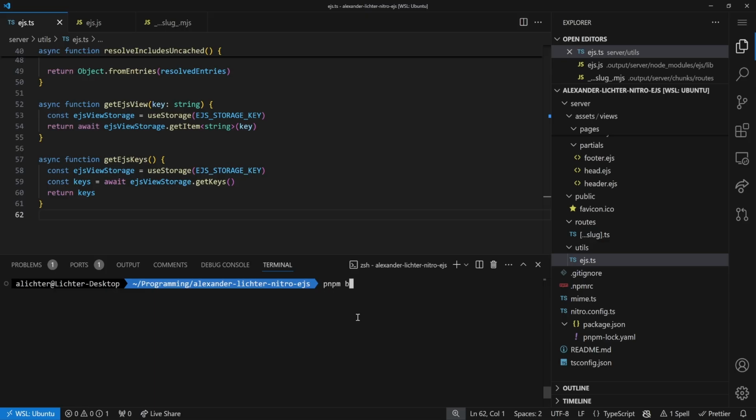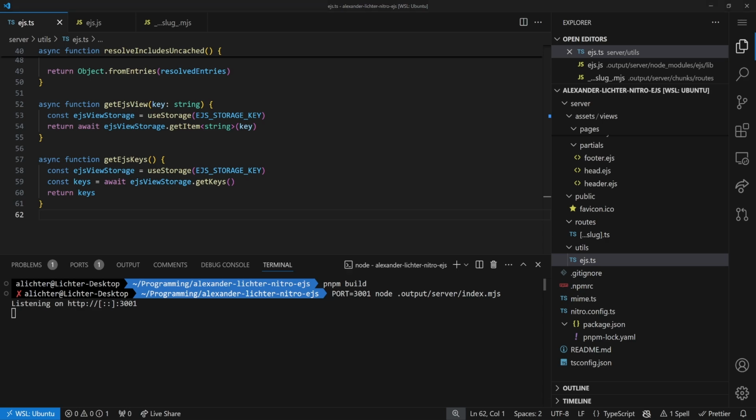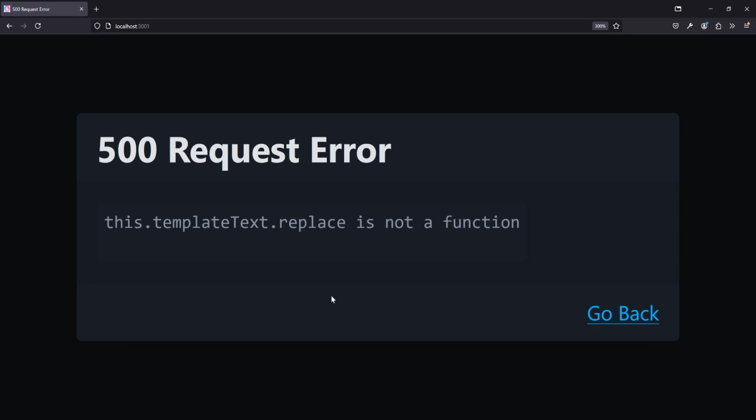Before summarizing, let's run the whole thing in production locally with npm build and see what will happen in production when starting our application. To do so, we of course run npm build. I already did that, so we can start the whole thing with port 3001 to not interfere with our 3000 port, service workers and so on, and just start the application. And what we will see when we now launch the application is this. Huh? 500? Did we do something wrong?